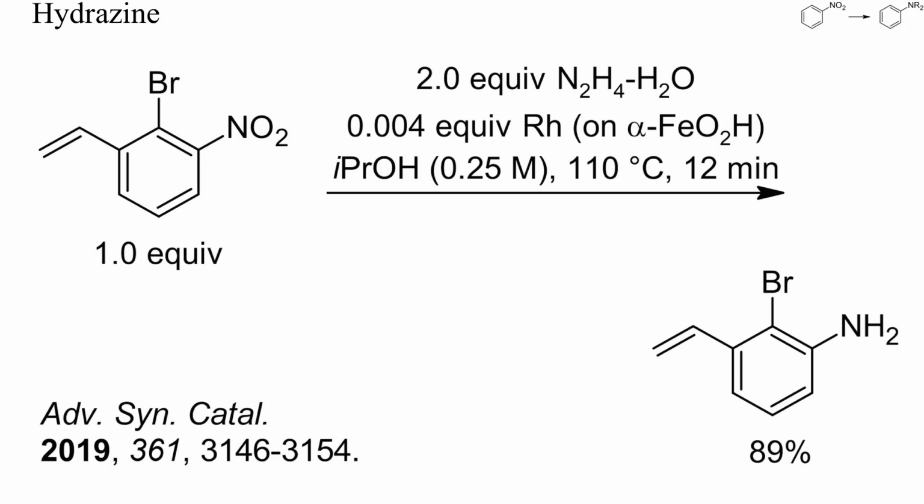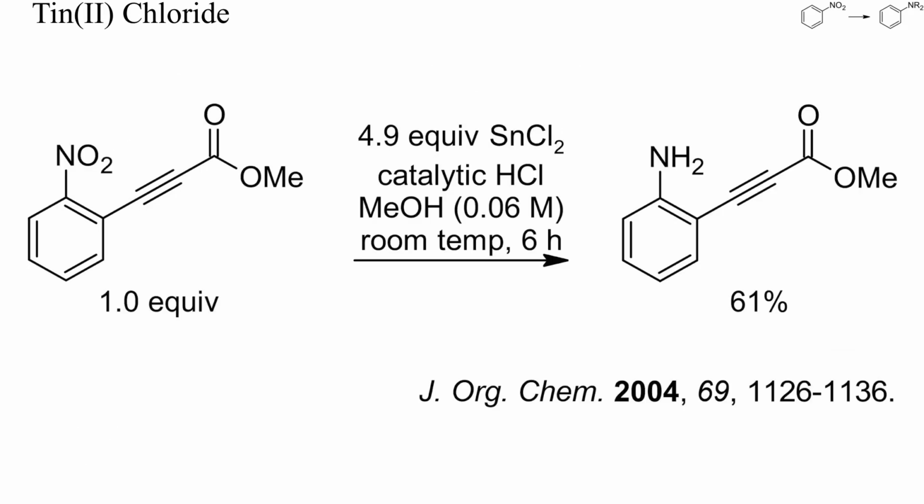The hydrogen was generated from hydrazine, and again the nitro group was reduced much faster than an olefin or a carbon-bromine bond. Also tin dichloride can be used to reduce nitro groups. Here such a reduction succeeded in the presence of an electron-deficient alkyne and an ester. Electron-deficient nitroarenes, for instance metadinitrobenzene, can be selectively monoreduced with sulfide.